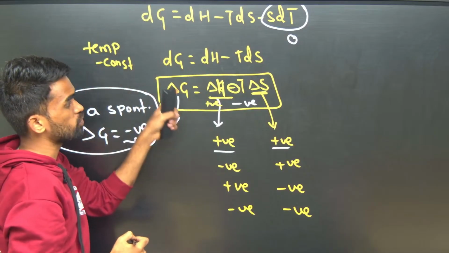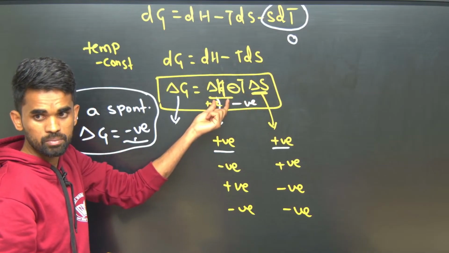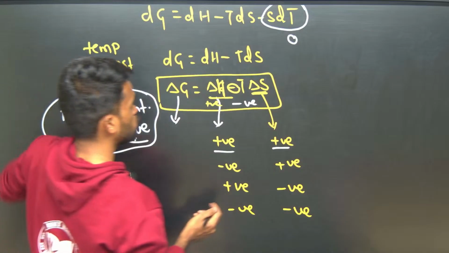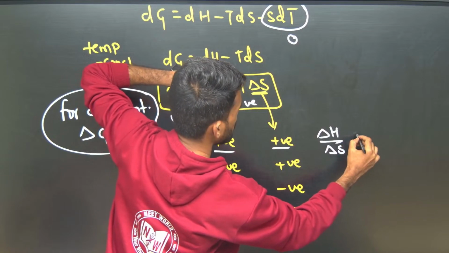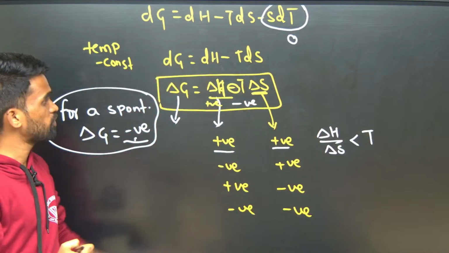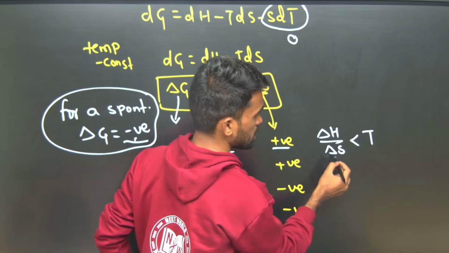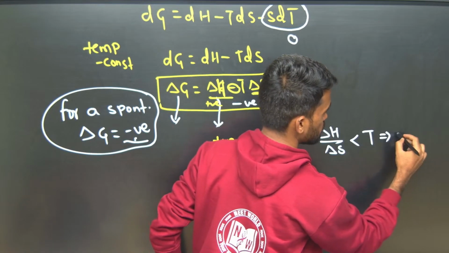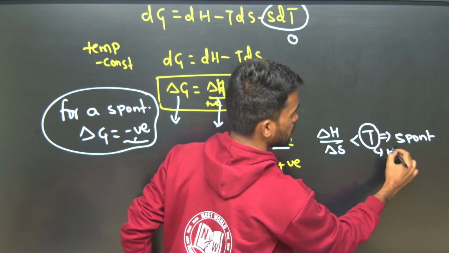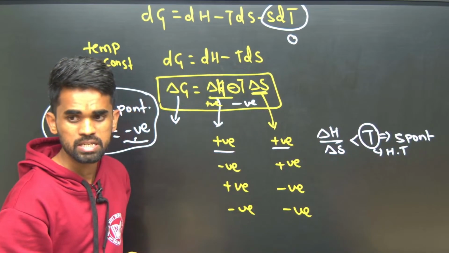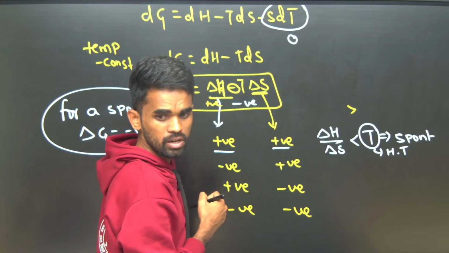In order to make the total negative, the second term has to be greater than the first term. So delta H by delta S should be less than T, and then the whole term becomes negative. So if delta H by delta S is less than T, the process becomes spontaneous. T has to be greater, so at high temperature the process is spontaneous. At low temperature it will be non-spontaneous.